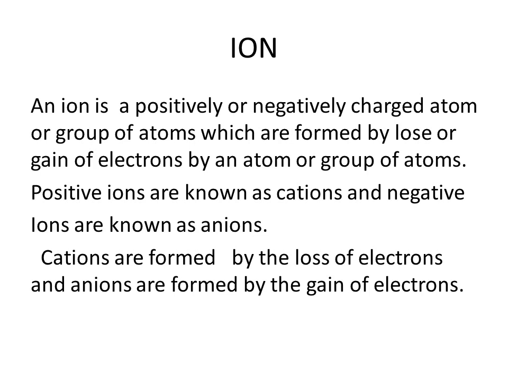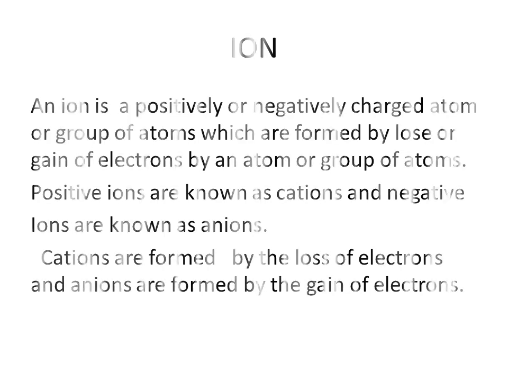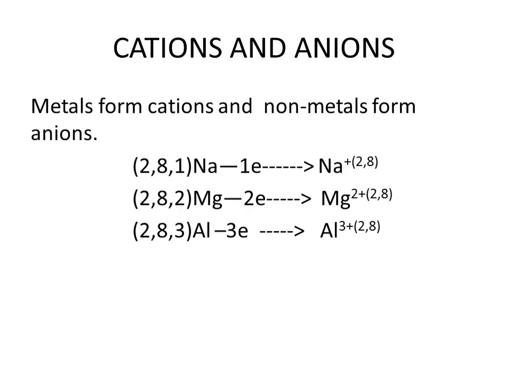So generally speaking, an ion is a positively or negatively charged atom or group of atoms which are formed by loss or gain of electrons by an atom or group of atoms. Positive ions are known as cations, which are formed by the loss of electrons, and negative ions are known as anions, which are formed by the gain of electrons. Let us study more about cations and anions.